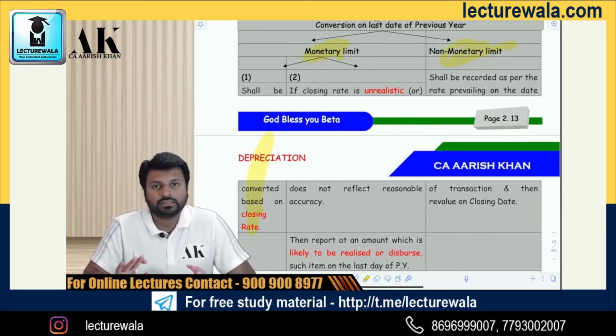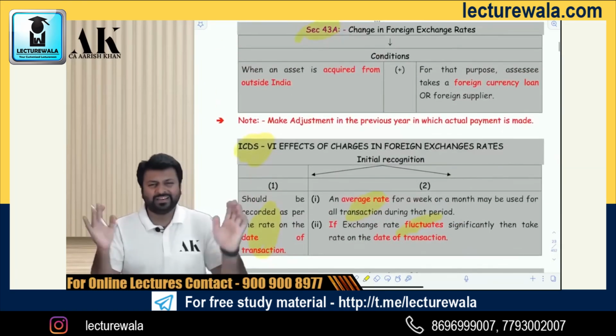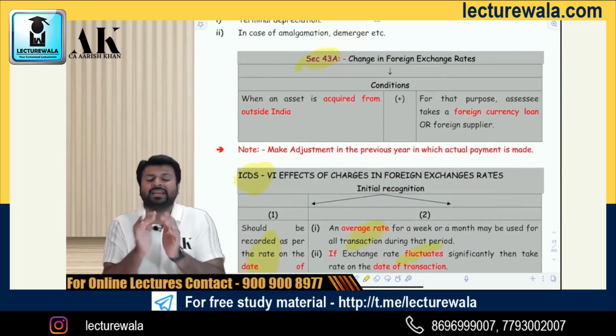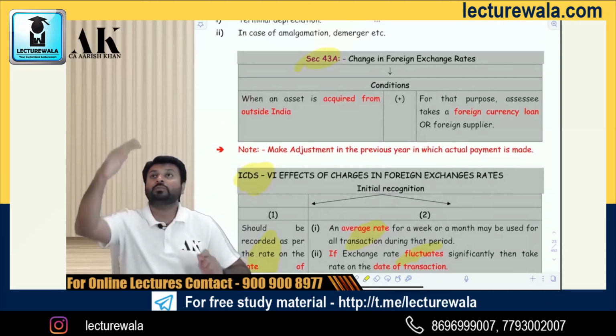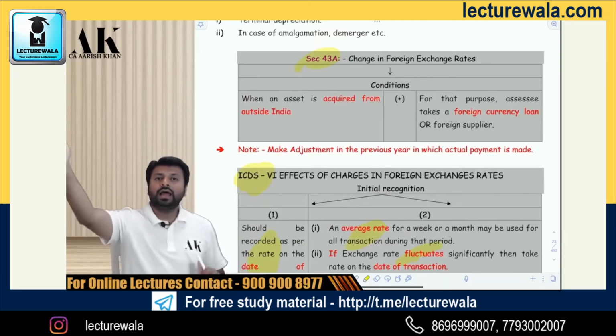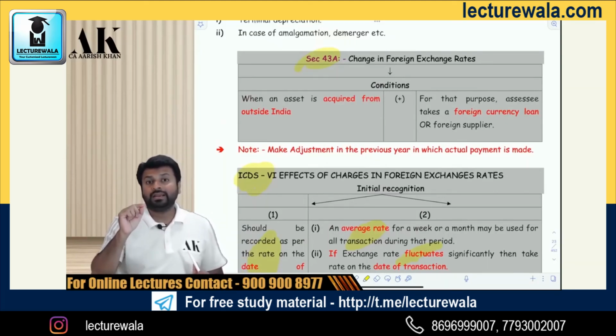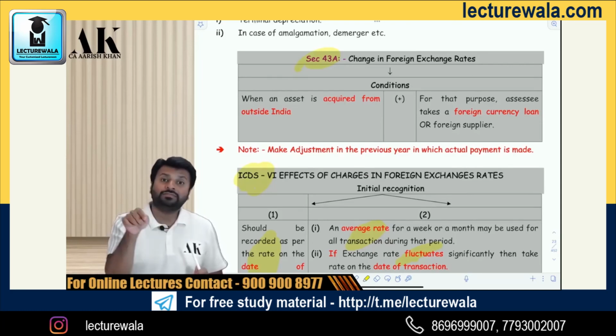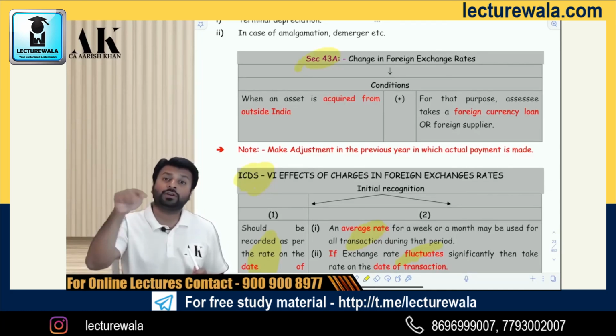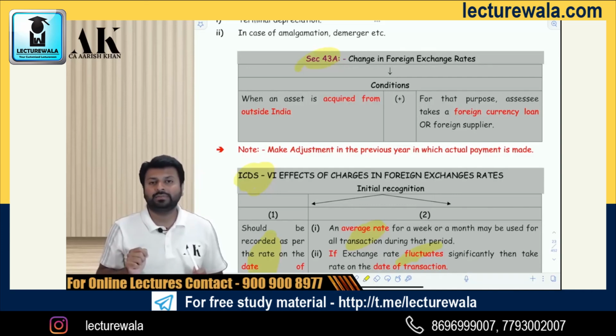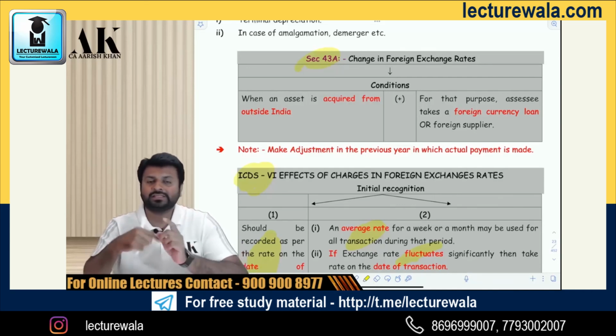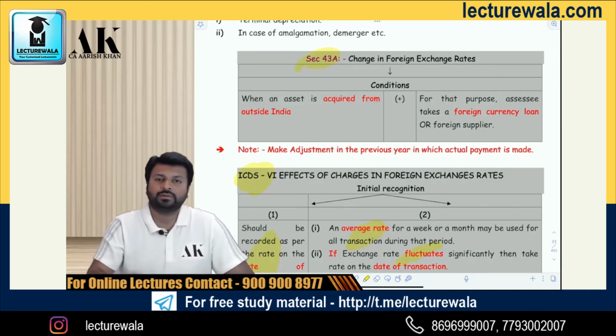Now listen carefully. 43A is a very small section which talks about a very specific category of gain or loss. That is, you have to buy the asset from outside India, and you also have to take a loan on that asset in foreign currency, or it should be having a foreign creditor with a foreign currency payment, and then the payment has to be adjusted. Gain or loss has to be adjusted on the date of payment.